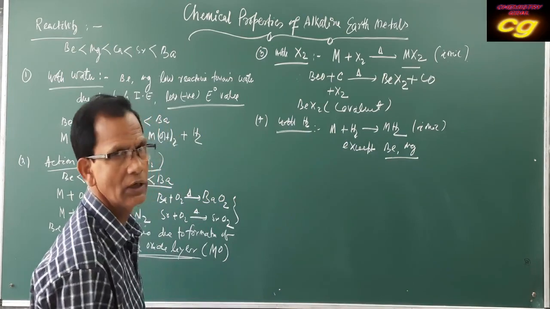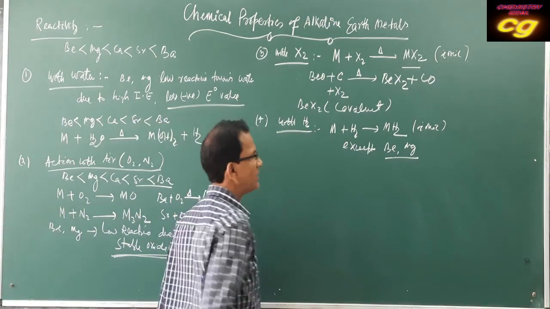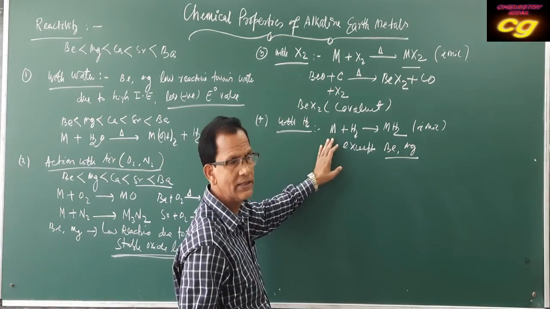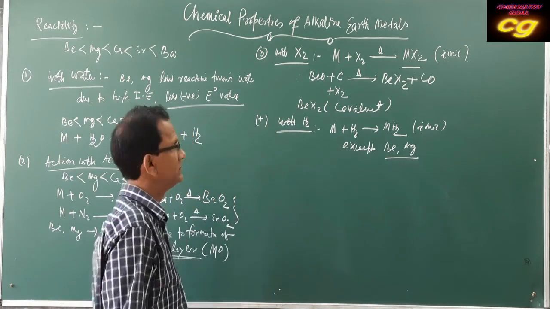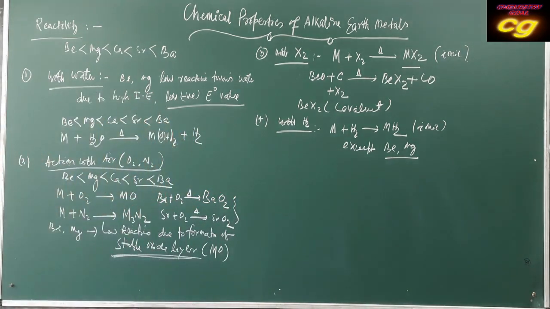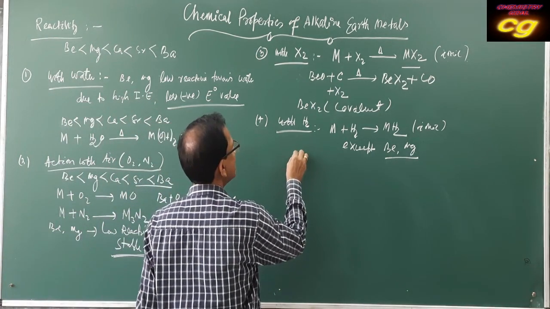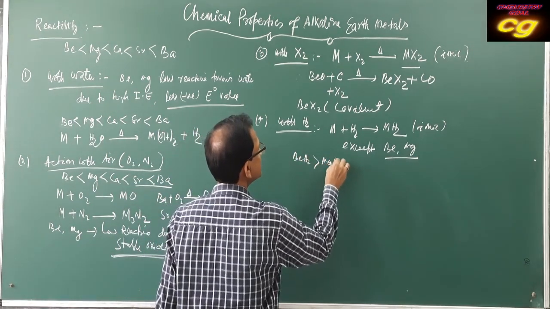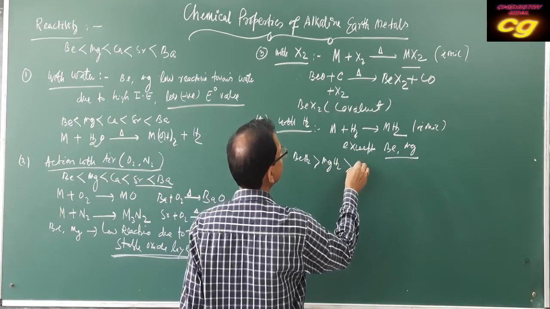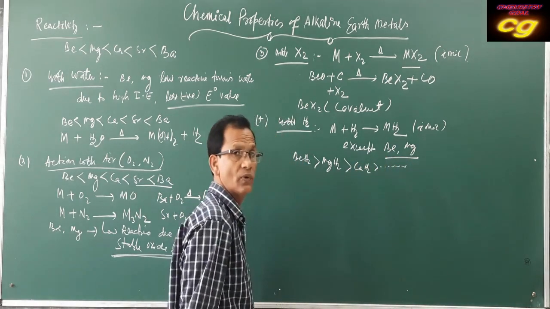Ionic character of these hydrides increases from beryllium to barium. And thermal stability also increases: barium hydride is more stable than calcium hydride, more stable than magnesium hydride, in increasing order.